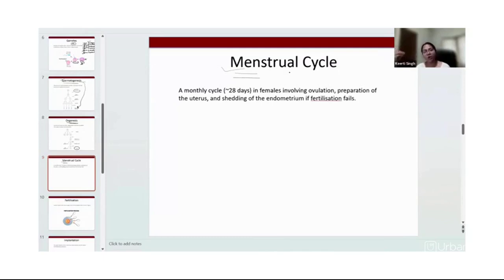It means the female is now ready if she wants to have a child, and if she does not want to have a child, of course, this ovum will get degenerated and excreted out of our body in the form of the period that we already know all the girls undergo.